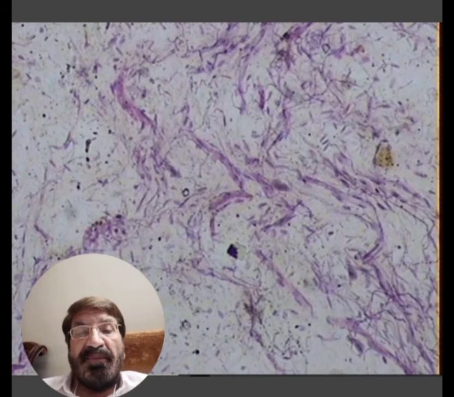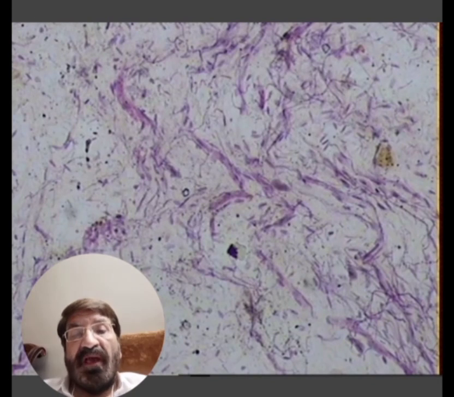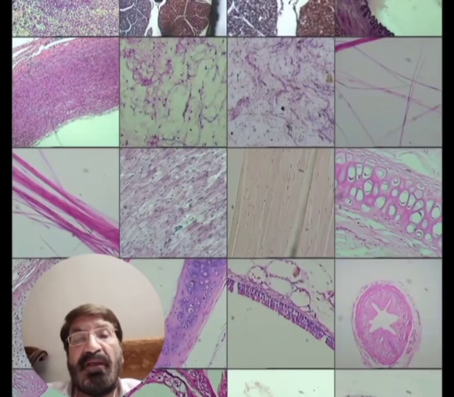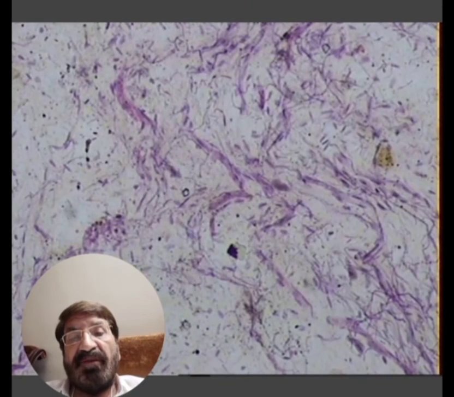Again, this is a picture of the loose areolar connective tissue. Can you see the bundles of fibers which are red in color? These are eosinophilic. This is the slide of the loose areolar connective tissue. There are bundles of collagen fibers running in each and every direction. They are eosinophilic, forming bundles, not anastomosing and branching, very thick and soft, and highly eosinophilic, so seen red in color.